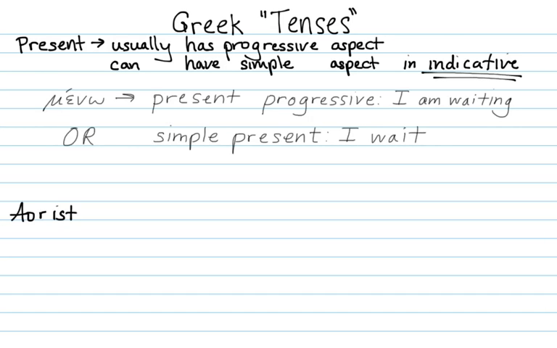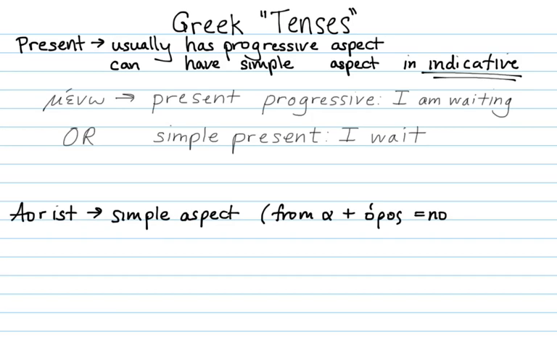For the Greek aorist, it always has a simple aspect. It's from the word horos, boundaries, plus the alpha privative, which means no boundaries. Just like the infinitive is not bounded by person and number, the aorist is only about a simple action. You have no concern for how long this action is going on.